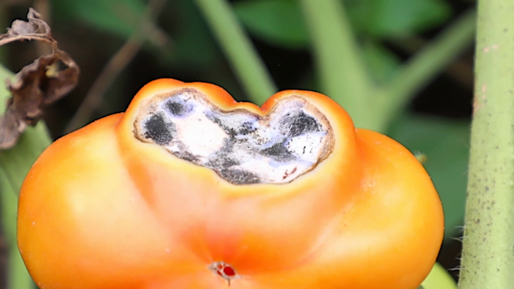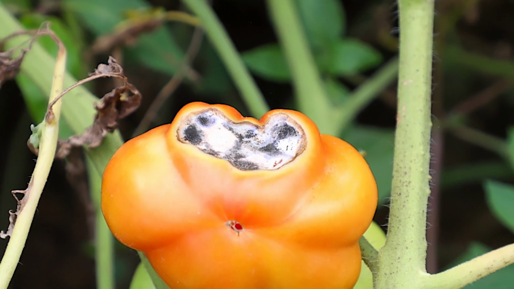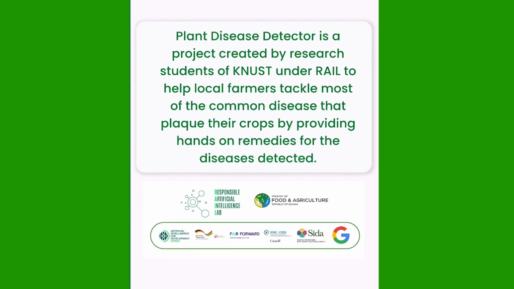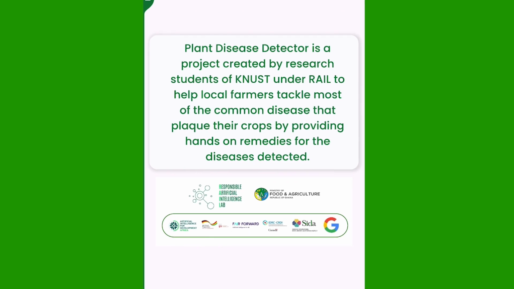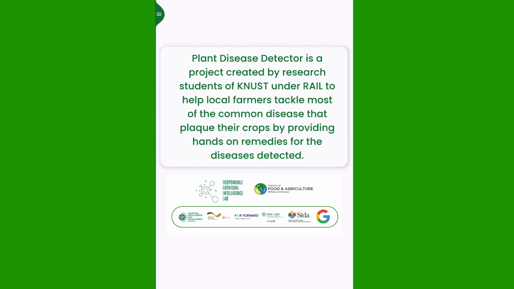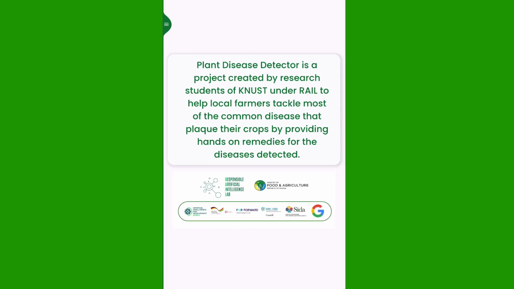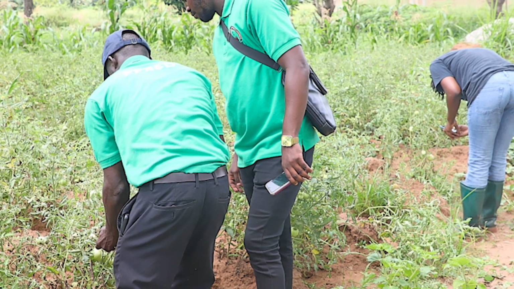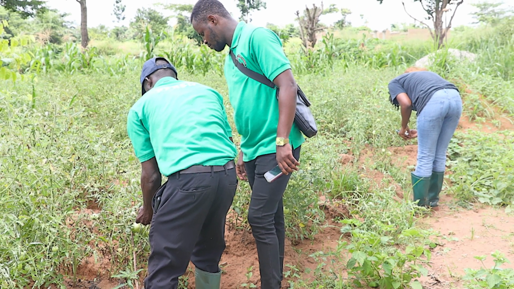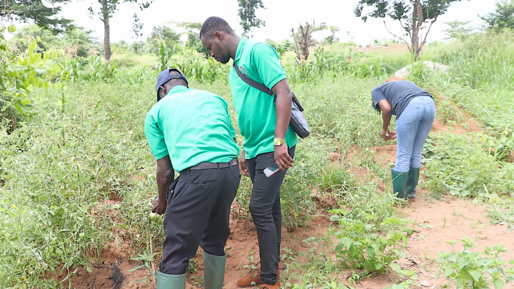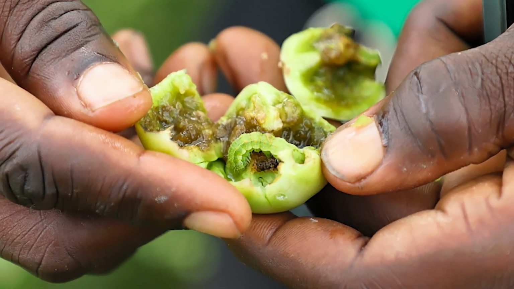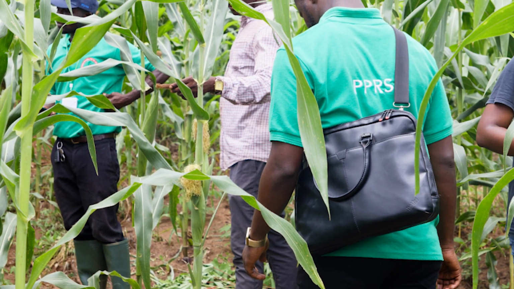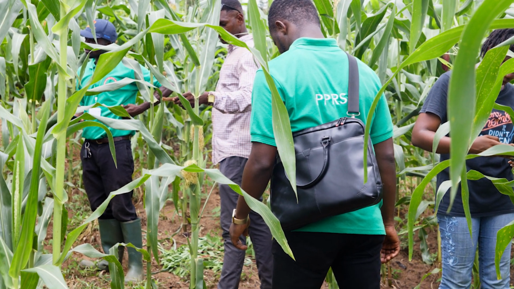When local farmers encounter diseases on their farms, they normally get in touch with the PPRSD department of the Ministry of Food and Agriculture. That is in the situation where they don't have any possible solution or mitigation measure to the disease they are encountering on their farms. The PPRSD department would send teams down to those farms to take samples to work on and then give the farmer feedback. Usually, it takes very long for the feedback to get back to the farmers.